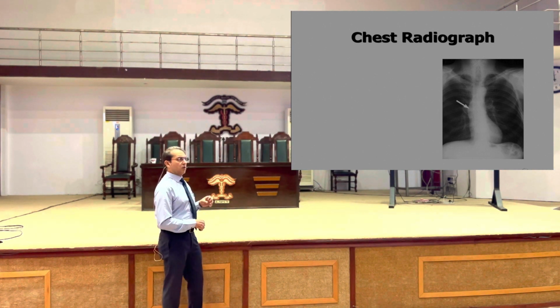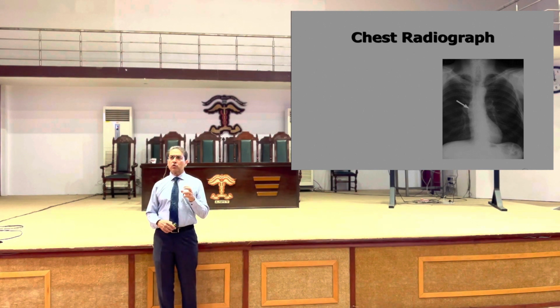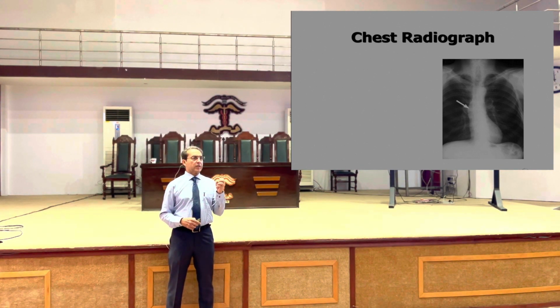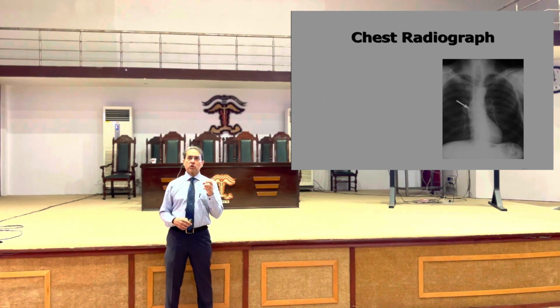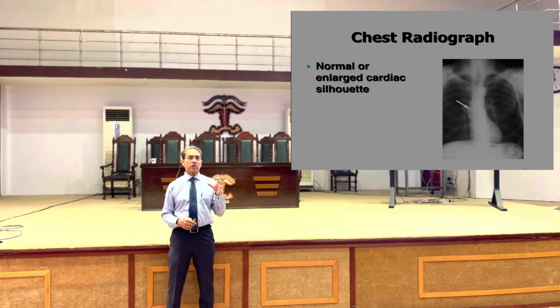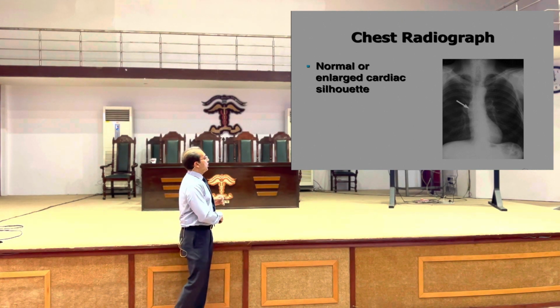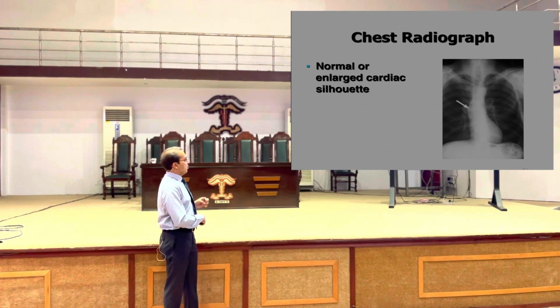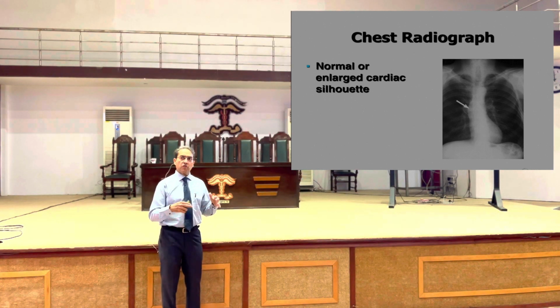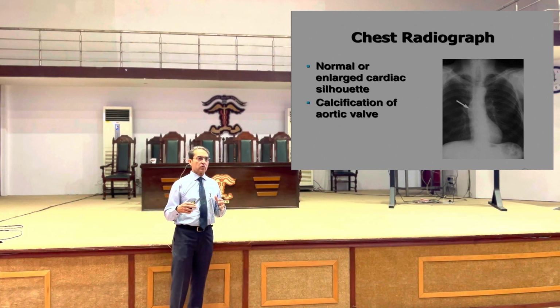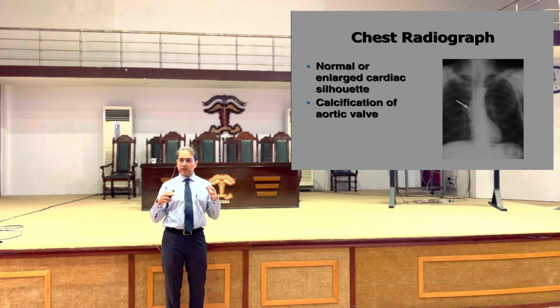Chest X-ray may show a normal sized heart because the hypertrophy is at the expense of the lumen. The lumen becomes narrow when there is hypertrophy. The heart size actually does not increase. So the chest X-ray may show a normal cardiac silhouette, or sometimes if the heart has started failing, then it may dilate, but this is unusual for aortic stenosis. When there is aortic regurgitation, you find a bigger heart.